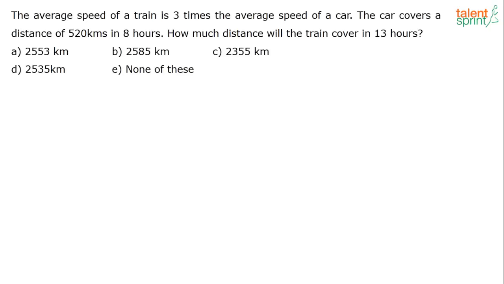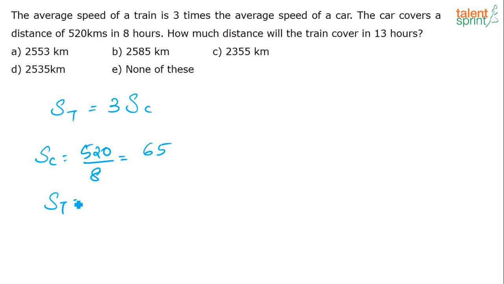Nilam, Elan, Tamilan. Okay, so let's solve. Average speed of a train. So there is a train. The speed of the train is 3 times the speed of the car. Now the car covers a distance of 520 kilometers in 8 hours. So what is the speed of the car? 520 by 8. What is 520 by 8? 65. Correct. So the speed of the car is 65. So what is going to be the speed of the train? 65 into 3, kilometers per hour.